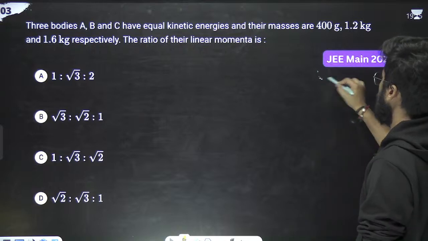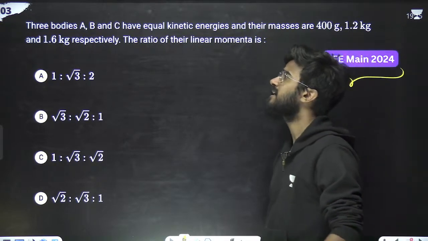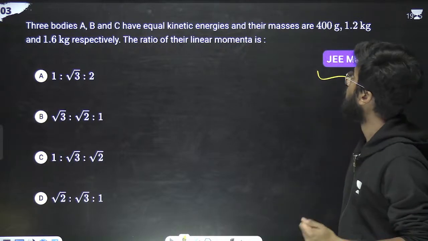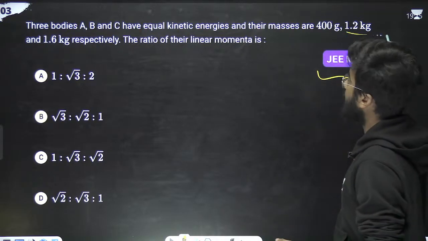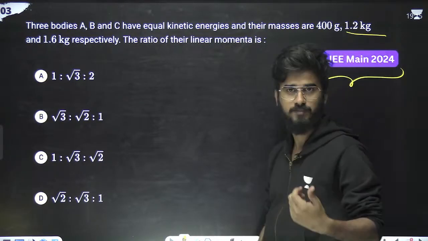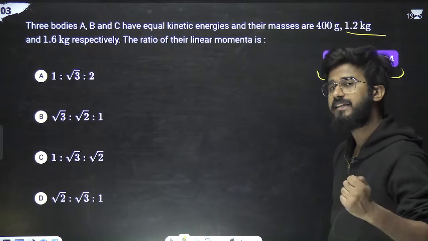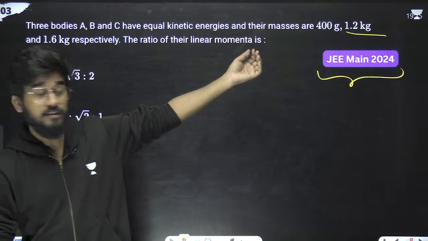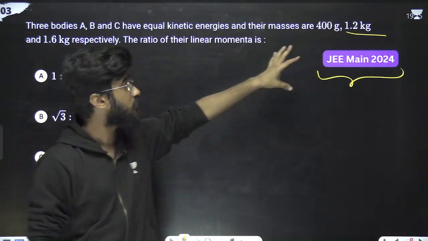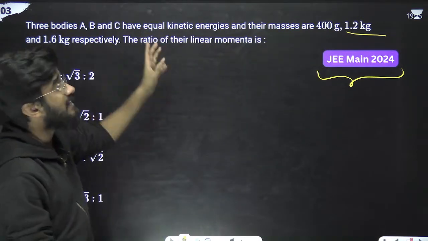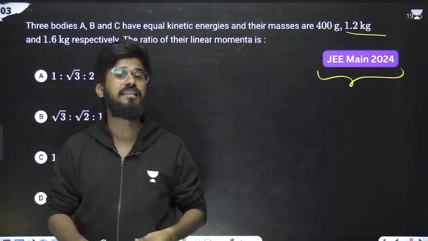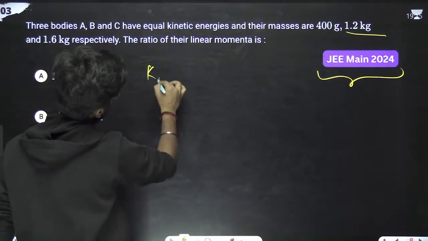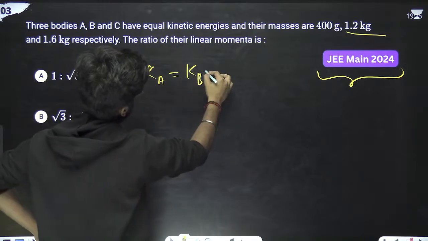And next question is from JEE in 2024, which is saying that three bodies A, B, C have equal kinetic energies and their masses are 400 gram, 1.2 kg and 1.6 kg respectively. Now the ratio of their linear momentum is, we have given that their masses are 400 gram, 1.2 kg and 1.6 kg, and they have equal kinetic energies. So if they have equal kinetic energies, we can simply write the kinetic energy of A equals kinetic energy of B equals kinetic energy of C.